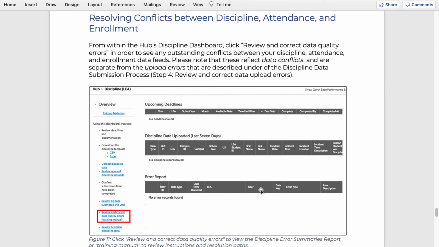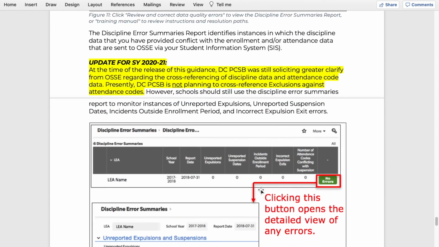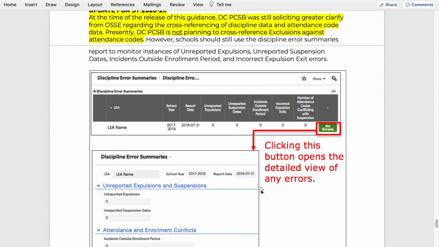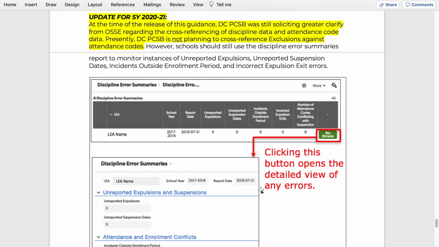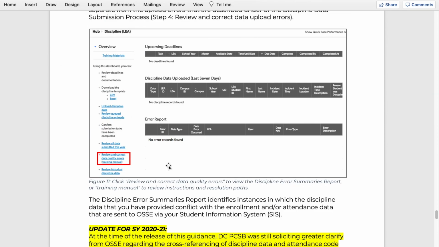Those are things that could trigger a conflict. And so we make an error report available to let you see those. I'm not going to cover that here, but on the Discipline Hub, if you click on Training Manual, you can learn more about that.